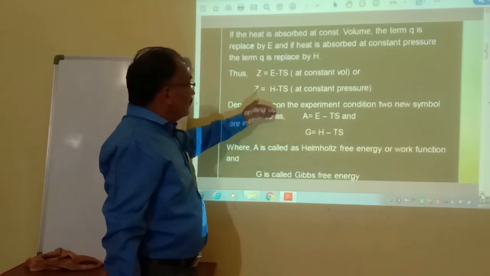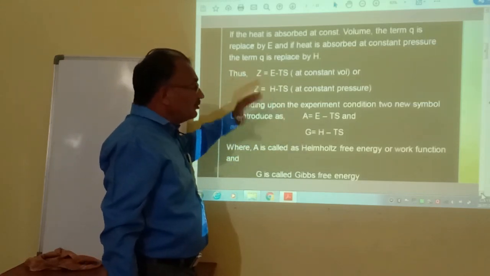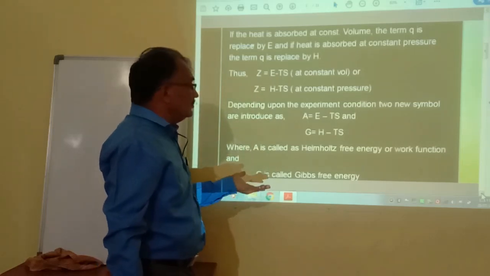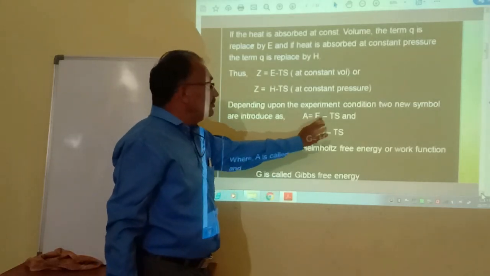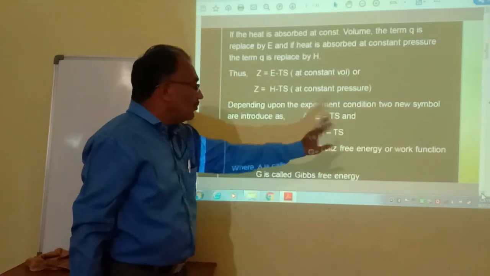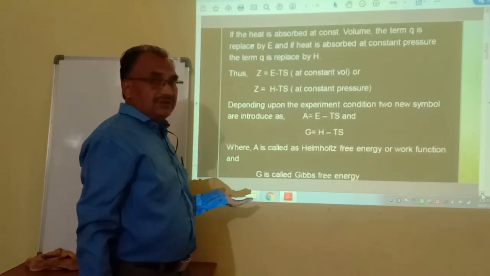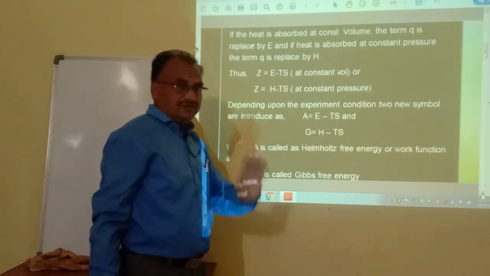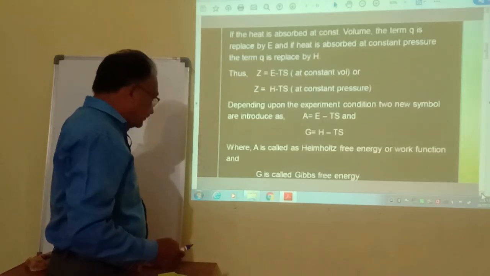We can represent Helmholtz free energy by A is equal to E minus TS, the work function, and Gibbs free energy by G is equal to H minus TS.